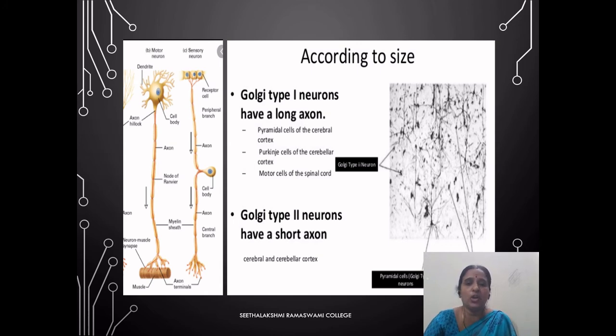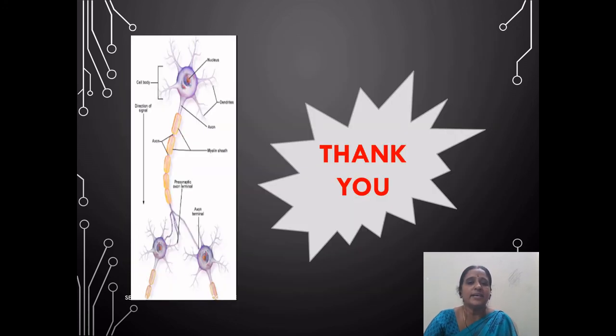According to size, the neurons are categorized into two types, namely the Golgi type 1 neurons, which have a long axon, while the Golgi type 2 neurons have a short axon. Besides, based on the functions, the neurons are classified into two types: motor neurons, which are responsible for transmitting the impulses, and sensory neurons, which are capable of sensory functions. Then we have another type of classification based on the presence or absence of myelin sheath, which we have discussed already in the previous slide, as myelinated neurons and non-myelinated neurons.